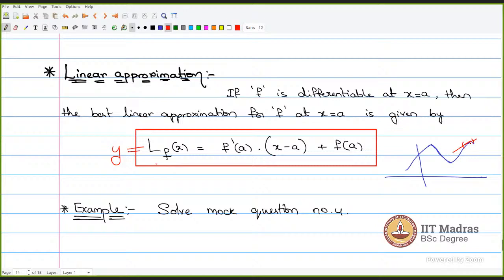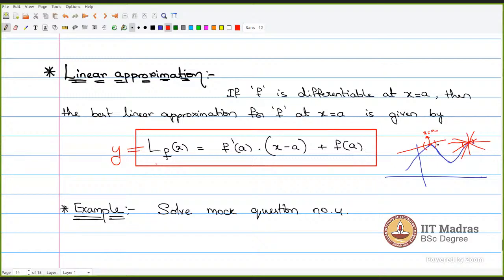And it will turn out that for this particular point, we have so many lines. You can draw so many lines passing through this point. But out of all these lines, which one is the best straight line that can approximate this particular function? It will turn out that the tangent line we draw at any point of this function, the tangent line is the best approximation line at the point x is equal to a. So this particular line is the best linear approximation that I can give you around this a.